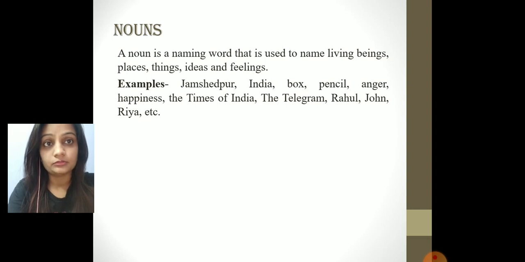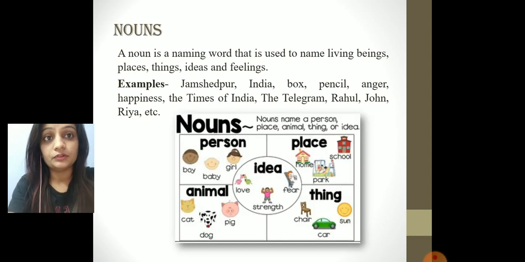For example, Jamshedpur, it's the name of a place. India, name of a country. Box, pencil, these are the names of things. Anger, happiness, these are the names of feelings. Times of India, Telegraph, these are the names of newspapers. John, Ria are the names of persons.